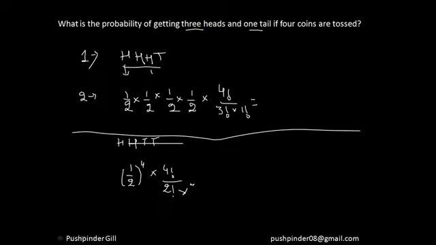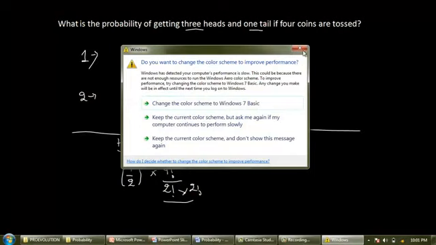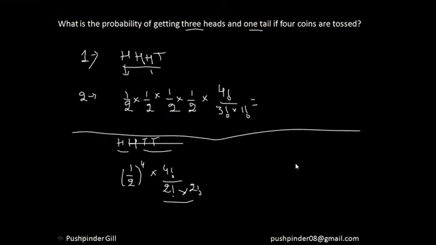Now why 2 factorial into 2 factorial, guys? Yes, because H has repeated twice and T has repeated twice, so I have to divide, because there will be fewer cases as compared to if I just calculate 4 factorial. I hope everyone is understanding. It's too simple. There is nothing more to tell you guys now. Are you understanding my point? People have been making this concept very difficult all over the years, but this just makes it easy, right? So I hope everyone understands.